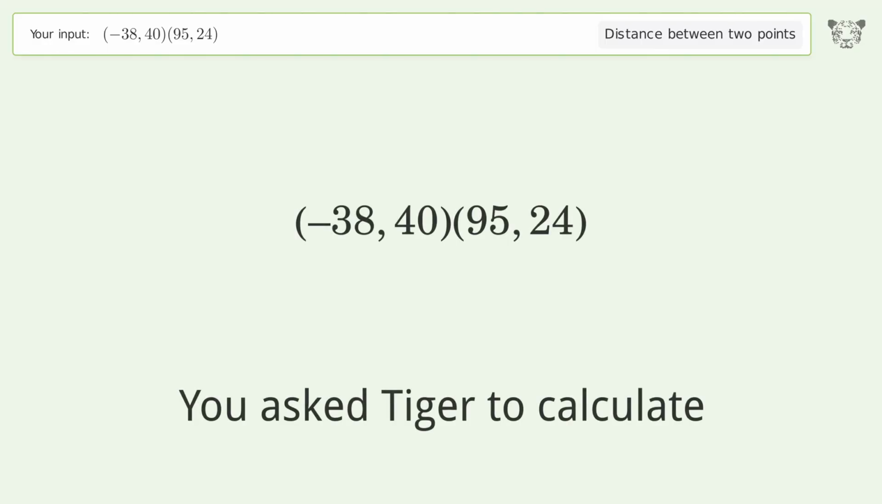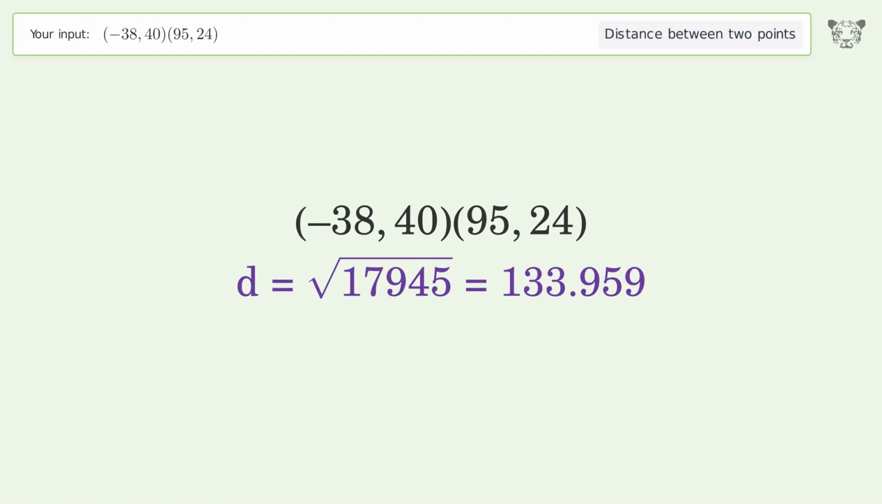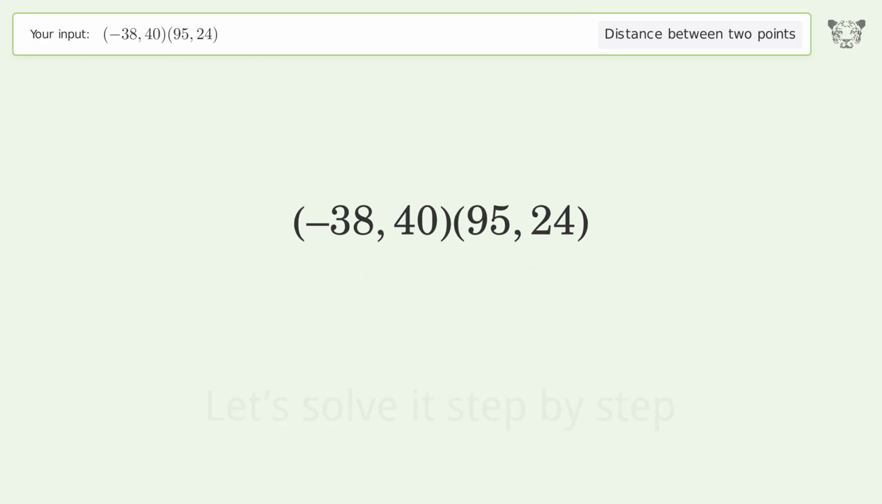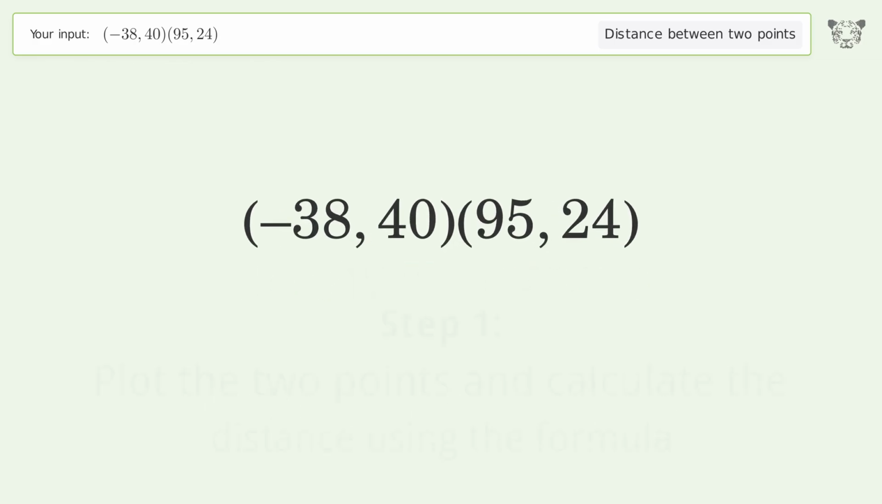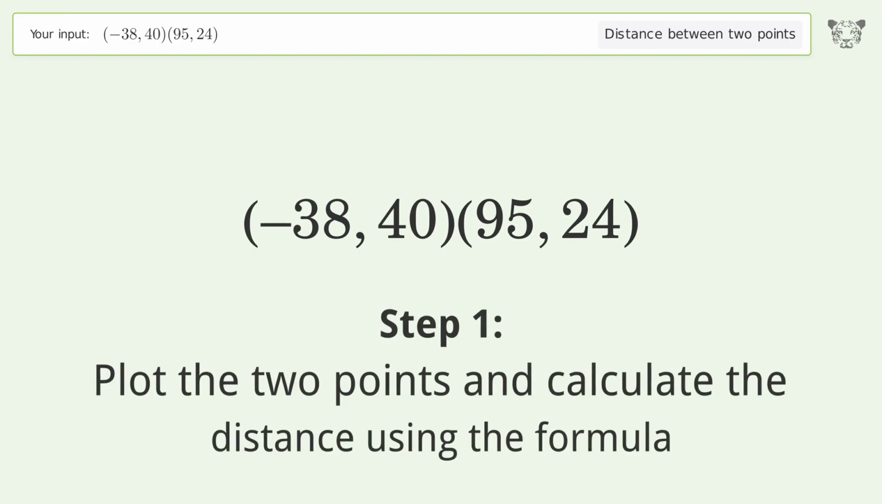You ask Tiger to calculate. This deals with the distance between 2 points. The distance between the 2 points is the square root of 17,945 or 133.959. Let's solve it step by step. Plot the 2 points and calculate the distance using the formula.